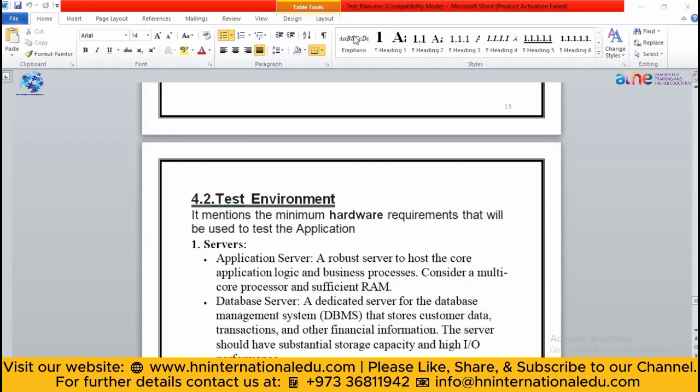Then a database server. Now, what is a database server? Let's suppose you have created your retail shop application or code. You are going to store some data related to each and every stock, each and every item that you have created or stored there. So they have to be stored somewhere. You can say a database is just like a room where you can store that data.